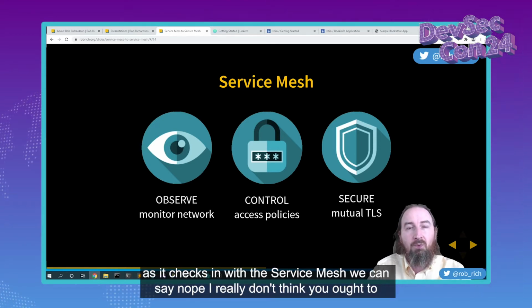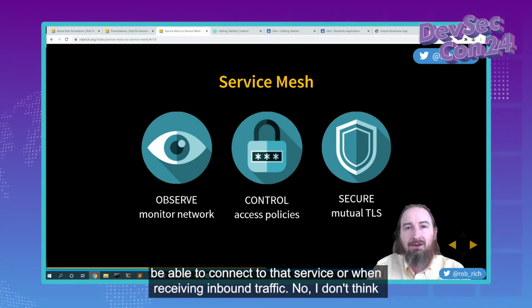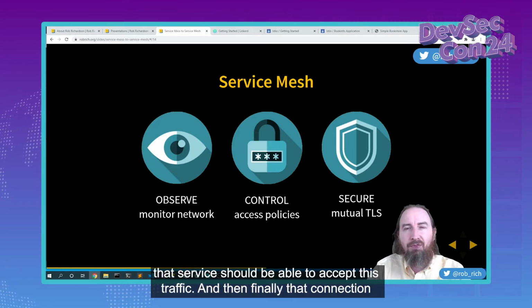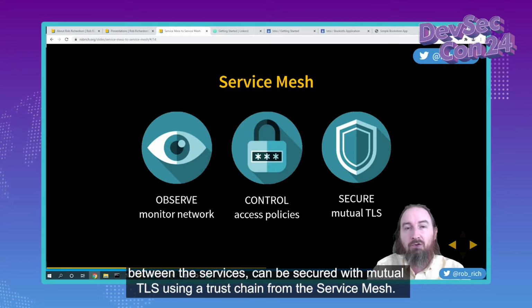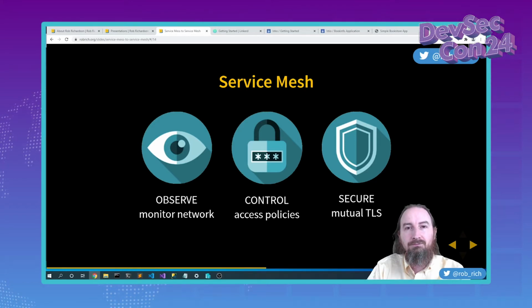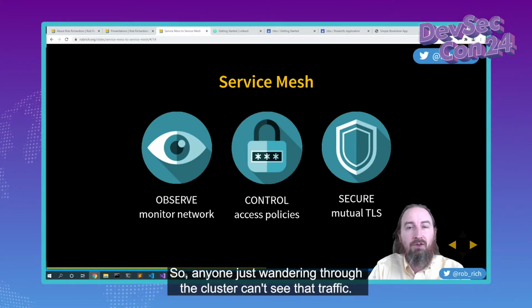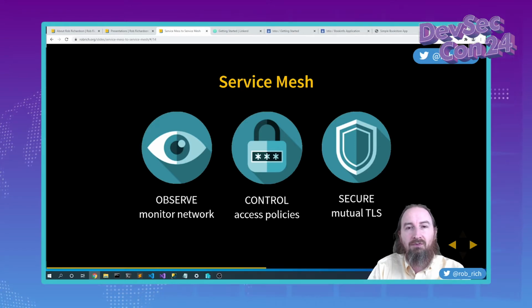As it checks in with the service mesh, we can say, nope, I really don't think you ought to be able to connect to that service. Or when receiving inbound traffic, no, I don't think that service should be able to accept this traffic. And then finally, that connection between the services can be secured with mutual TLS using a trust chain from the service mesh. So anyone just wandering through the cluster can't see that traffic.